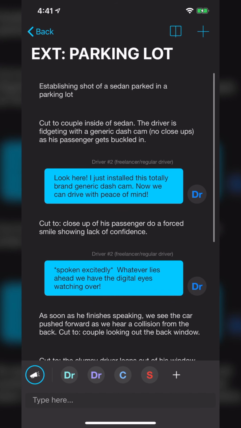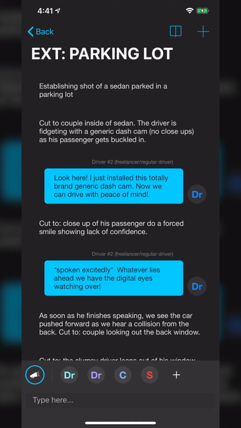So basically you have the scene at the top where you can always add to it with the plus in the top right hand corner. The little book icon to the left of that we'll get to in just a minute. But basically you have the normal white text is your action text. So this is anything that's not character driven or anything that the characters aren't actually saying. And towards the bottom, you can see that we have 4 characters currently, and then all the way to the left is a little like blowhorn looking thing. That's for the actions. That's how you get the white text in there.